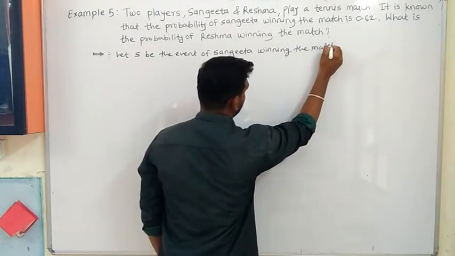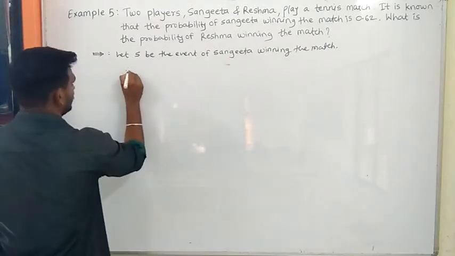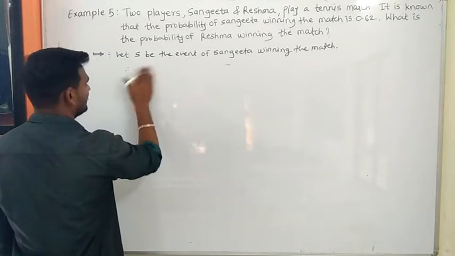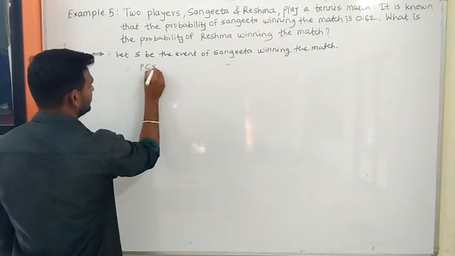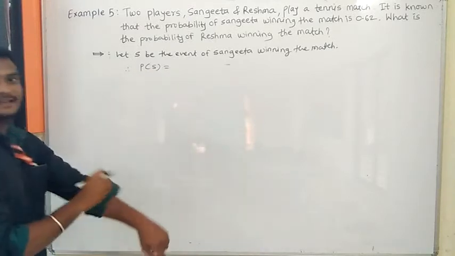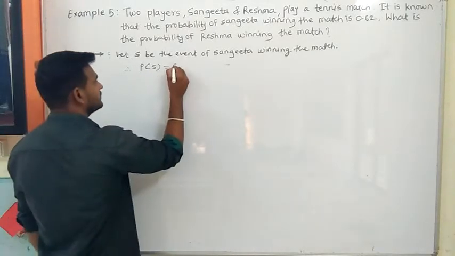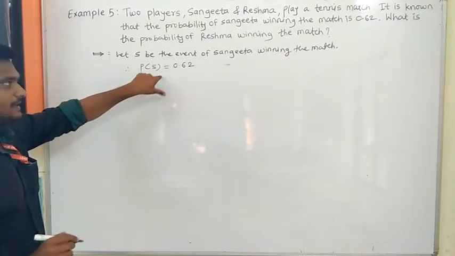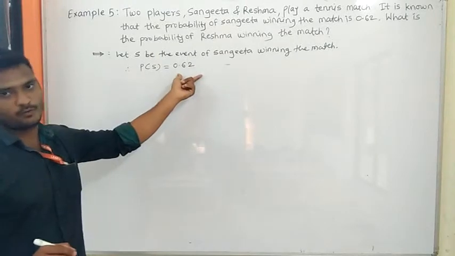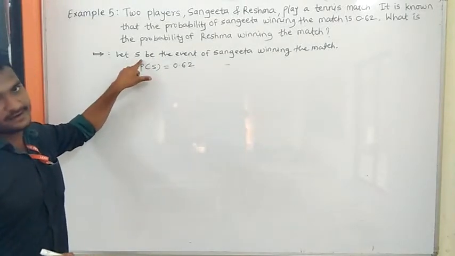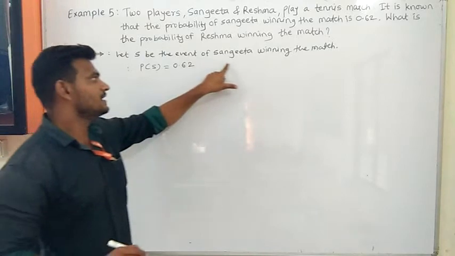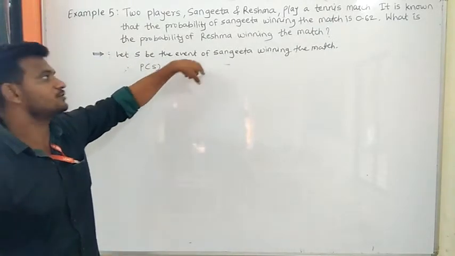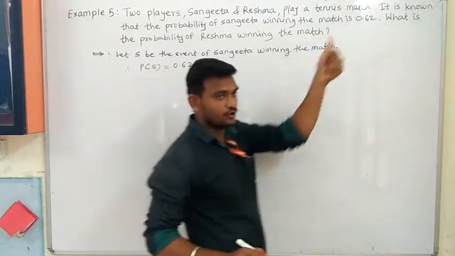Therefore, probability of S, that is, probability of Sangeeta winning the match, is equal to 0.62. It is given in the question. Letter S denotes this event. What is the event S? Event S is Sangeeta winning the match. The probability of Sangeeta winning the match is 0.62, which is given in the question.